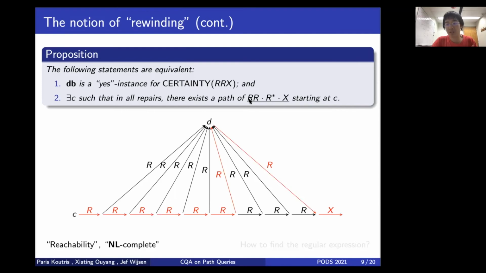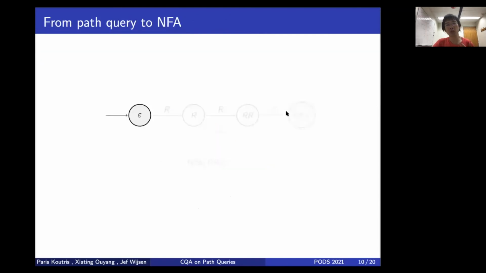So as you can see in this crazy example, there's a notion of reachability, and you can get a sense of why this problem could ever be NL-complete. And now the question is, how can we find such a regular expression of this form? Naturally, we turn to the NFA, and recall that this is really the process of satisfying a path query.